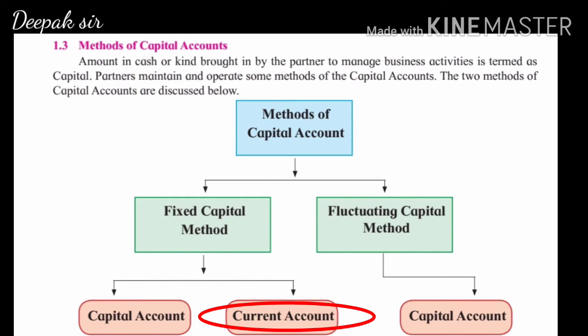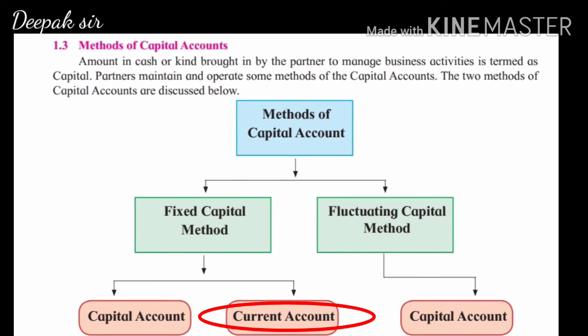All these particular adjustments will be solved in partner's current account whenever a partner follows fixed capital method.